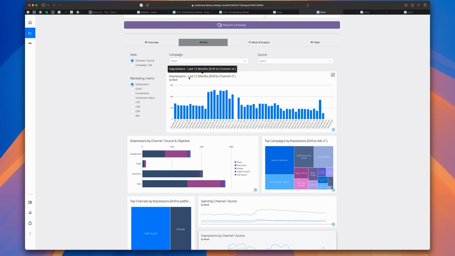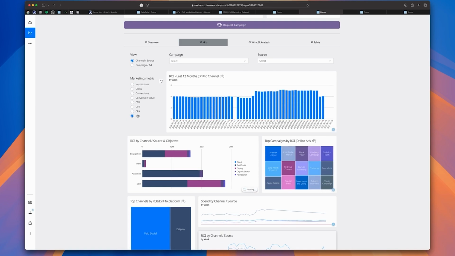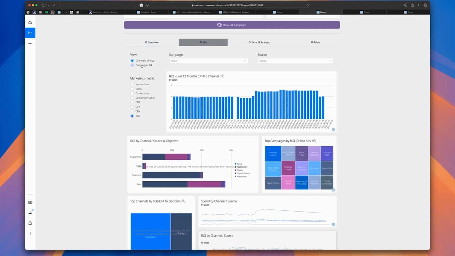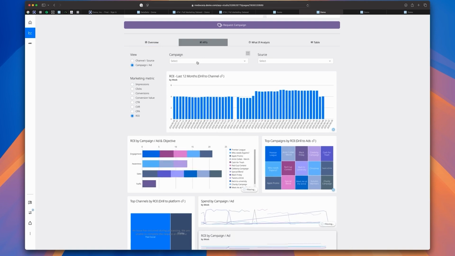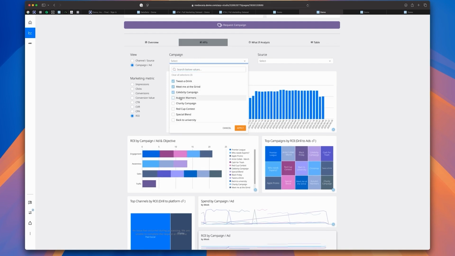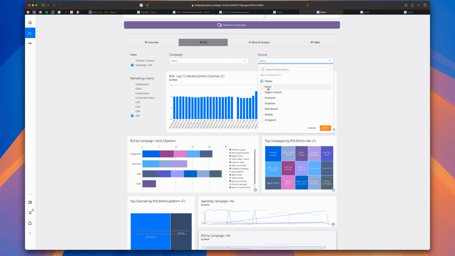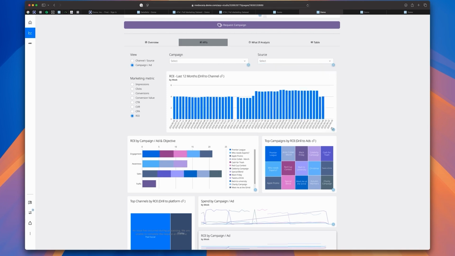In this example, I'm looking at impressions for the last 12 months, but I can very easily swap that out so that all of the charts show me my return on investment. I can swap out the dimension as well, so instead of looking at channel and source, I look at campaign and ad, for example. As you'd expect, I can filter in on specific campaigns and specific sources that exist in my Snowflake data.